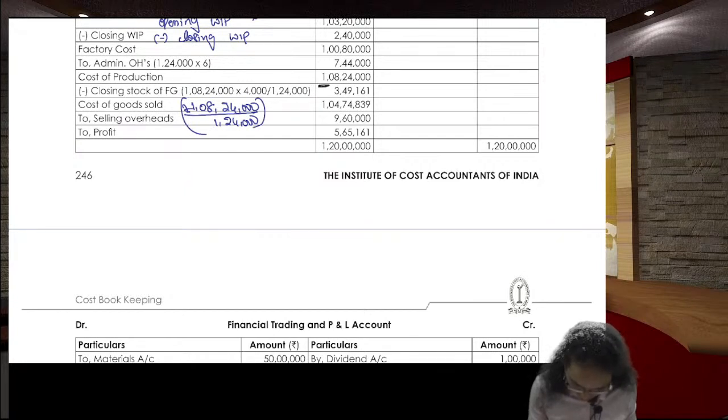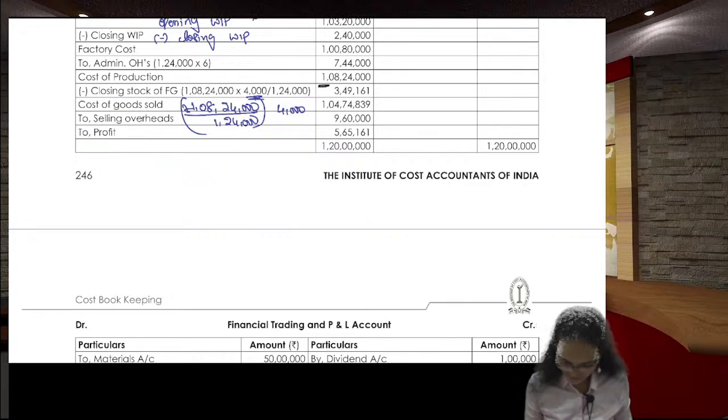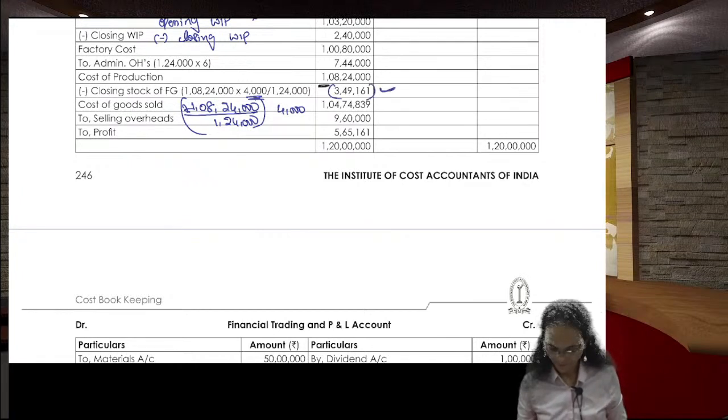Then the closing stock we have 4,000 units. For that, what is the cost? That is 3,49,161 rupees. This one you remove it from the cost of the production.